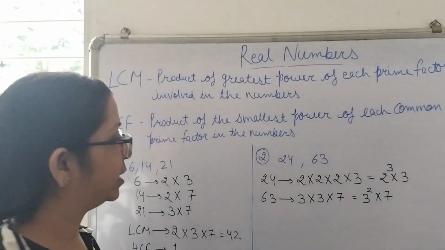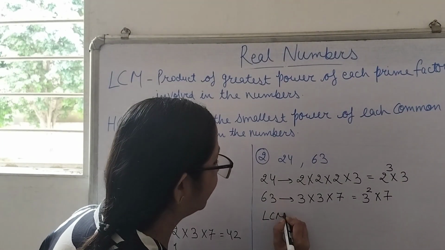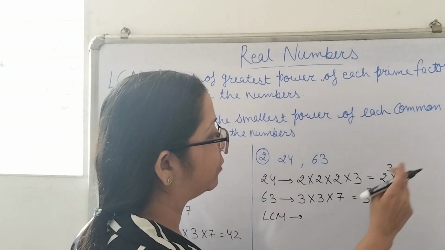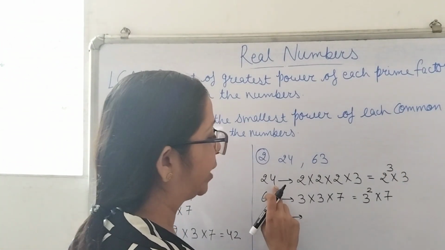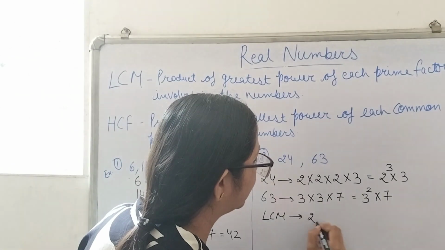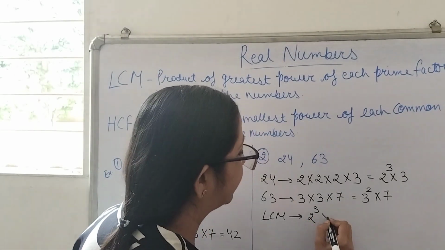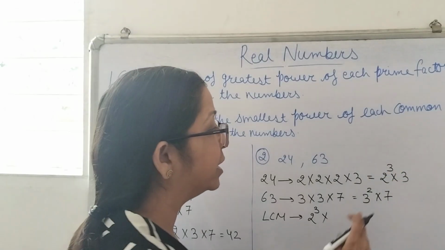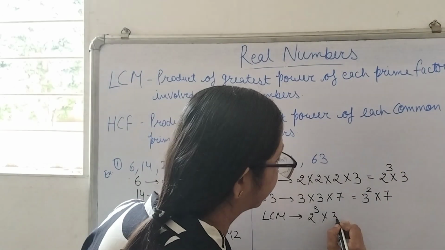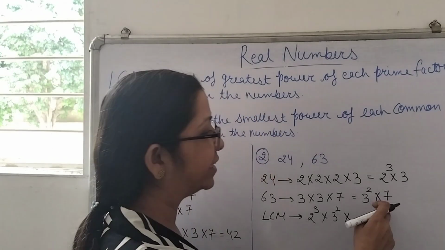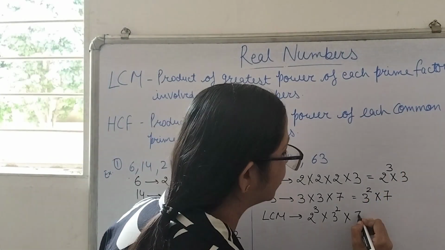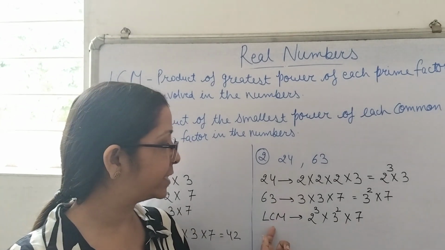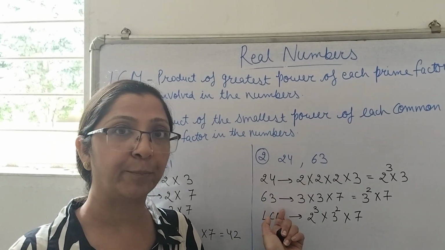Now for finding LCM, we want the greatest power of all the prime factors. Here the greatest power of 2 is 3 in 24. So we will be taking 2 raised to the power 3 multiplied by the greatest power of 3 in these two numbers, which is 3 raised to the power 2. And the greatest power of 7 over here is 7. So if we multiply all these, we will be getting the LCM of 24 and 63.